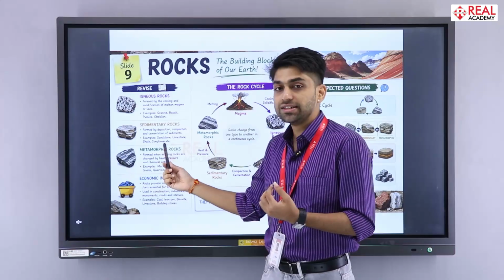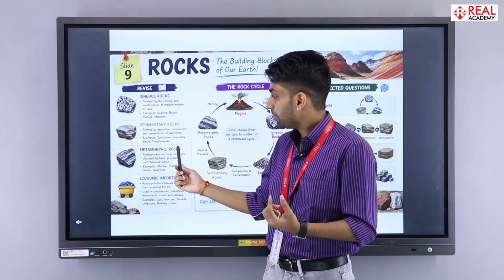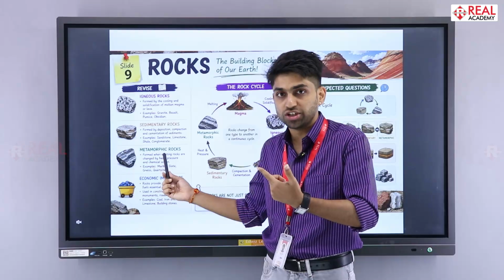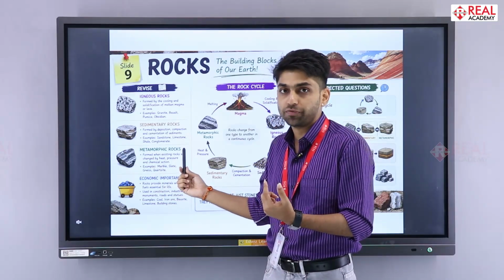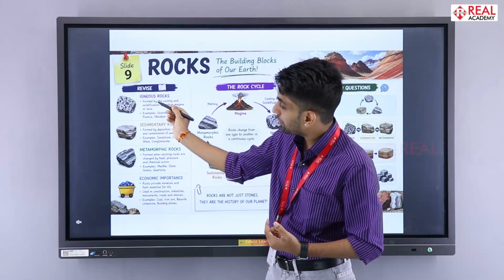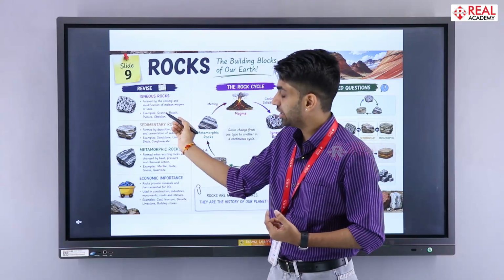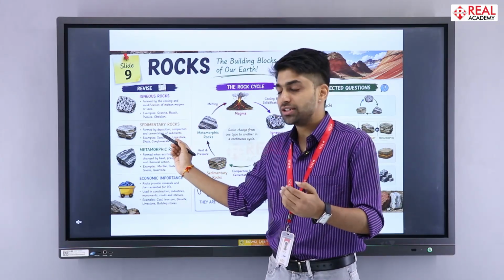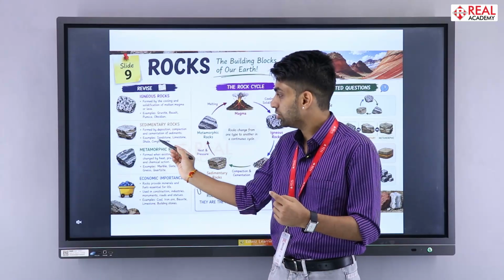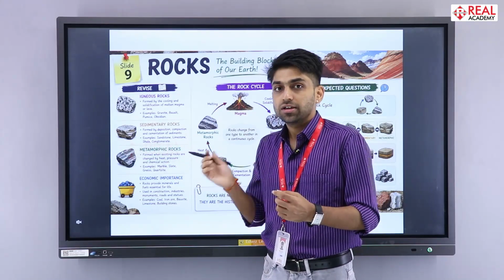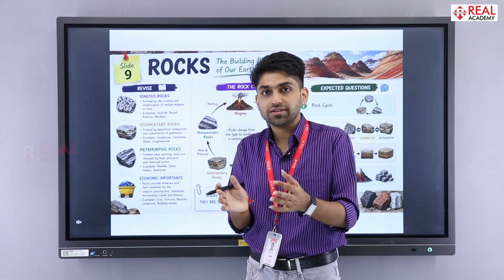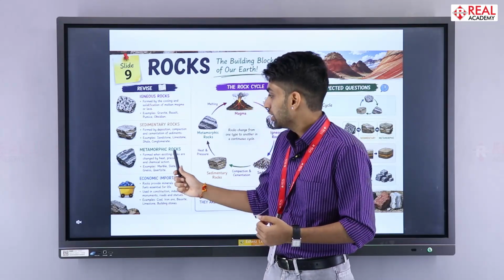Then the third one is known as metamorphic rock. The word metamorphic means anything which changes its original form. Then you also need to remember examples: igneous rock, granite, basalt, pumice, obsidian. And for sedimentary rock, sandstone, limestone, shale, conglomerate. Sedimentary rocks are formed when lots of particles come together and form a rock.